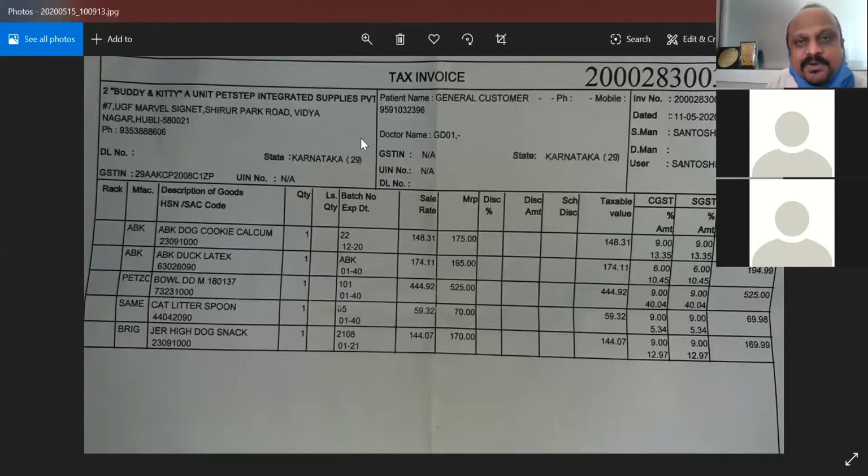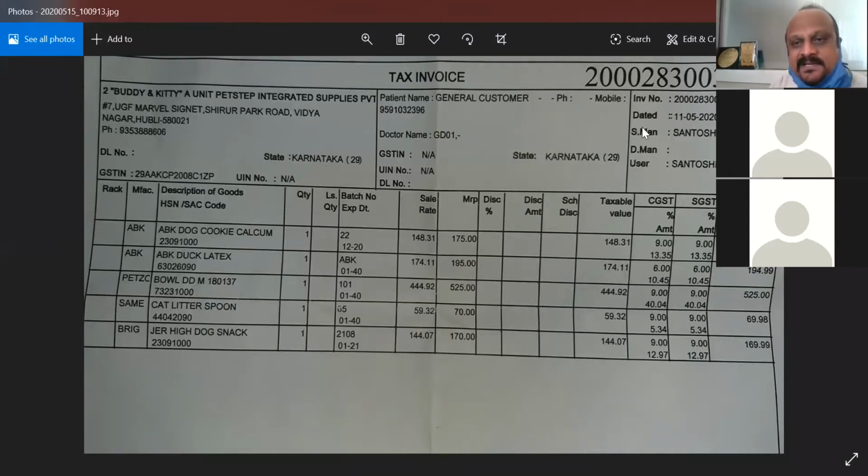I'm just showing you a tax invoice of GST, wherein I bought some items for a small puppy. The name of the shop is given here. Then there is something called GSTIN, a GSTIN number, and then the purchaser's name, date, and all those things.